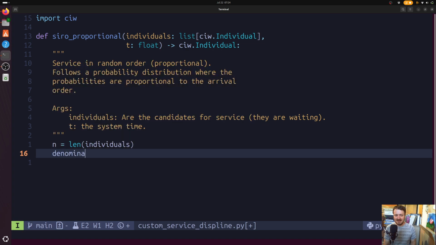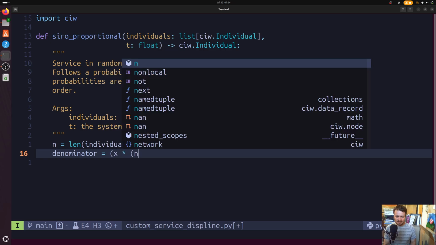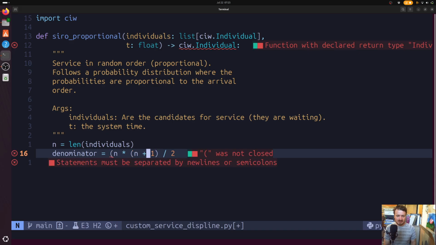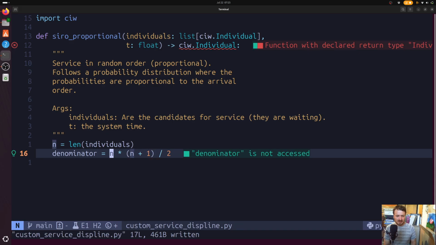So the denominator, the bottom of a fraction here, is just this classic rule that I'm sure some of you learned in introductory calculus probably: n times n plus 1, divided by 2. Actually, I don't think we need those brackets anyway.